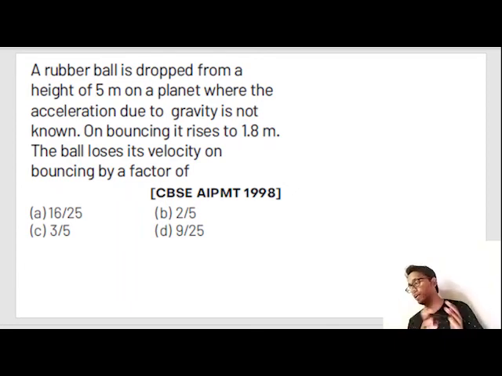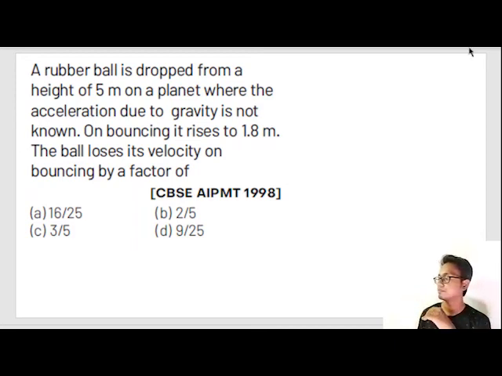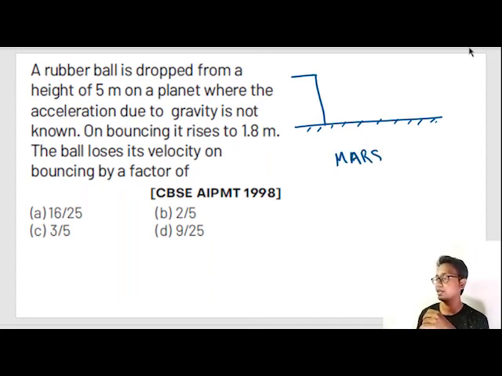A rubber ball is dropped from a height of 5 meters on a planet, but the acceleration due to gravity is not known. On bouncing, it rises to 1.8 meter. The ball loses its velocity by a factor of, that means... okay, there is a planet, I don't know what, let's suppose Mars. I don't know what is the gravitational acceleration due to Mars.